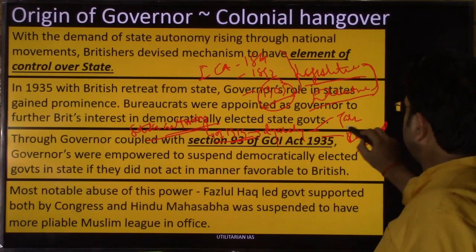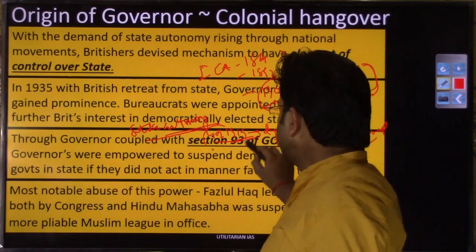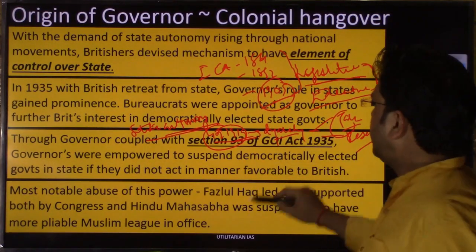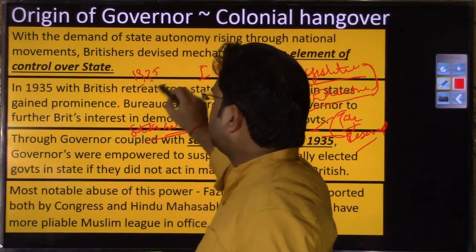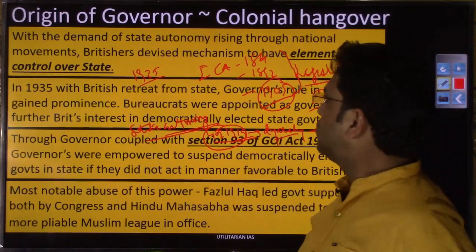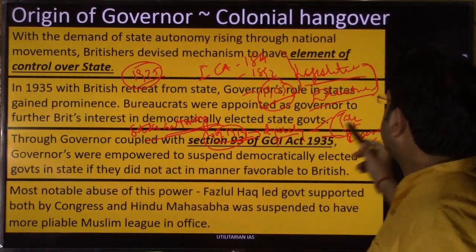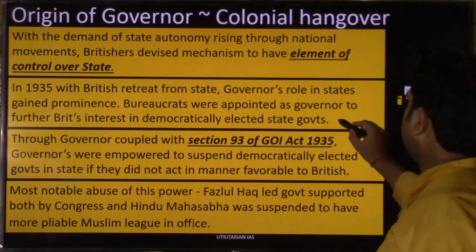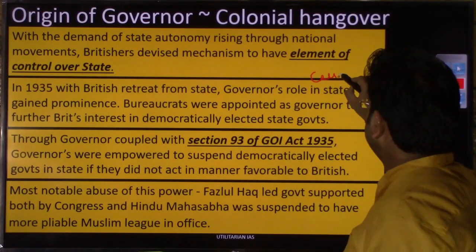Reserved power, right? So through this diarchy, whatever state autonomy was provided through the Government of India Act 1919 was capped by this diarchy. Finally, you had the Government of India Act in 1935, through which complete state autonomy was provided. But if the Britishers are providing complete state autonomy, of course they will come up with some stick. If you remember, while discussing the Councils Act, we had discussed something called the carrot and stick policy, right?